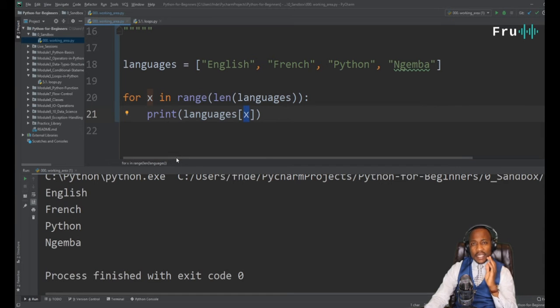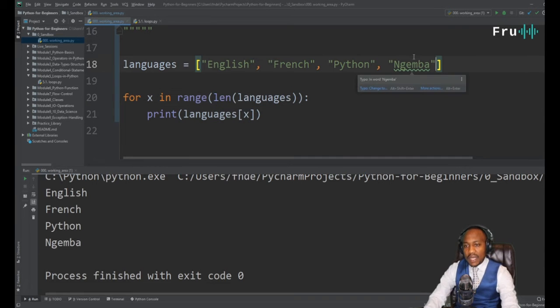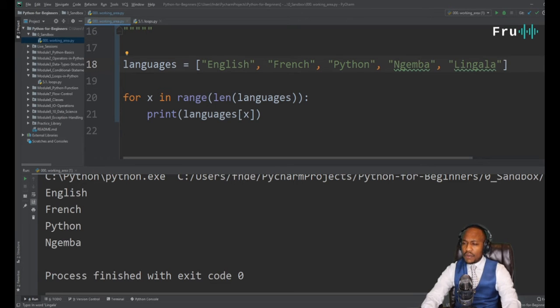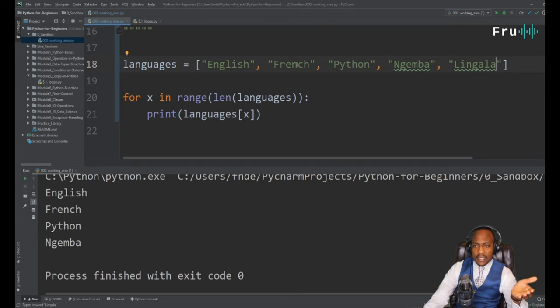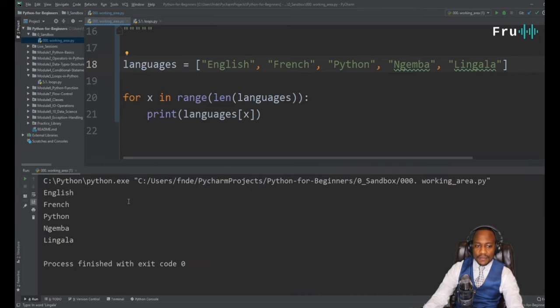But guys, here's where it gets beautiful. This is why, instead of hand coding your number of values in here, I can just go ahead and add, say, Lingala, for example. I hope I spelled that correctly in my list. This is going to print Lingala because it's going to take the length of this, which instead of 4 will be 5 now, and then it's going to say for X in the range of 5, print the language at each of those positions. And this is what a for loop can do for us. A very, very powerful concept.